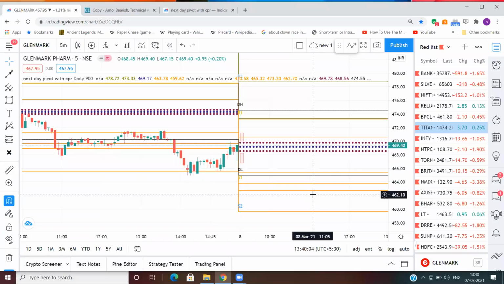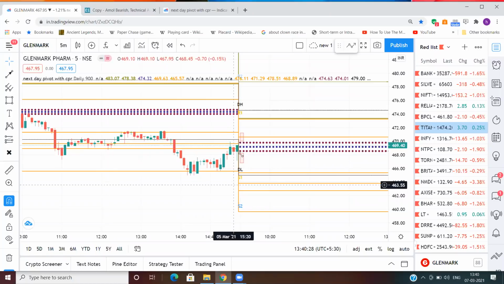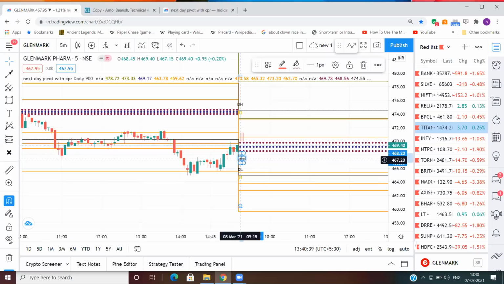I think this is the best way of selecting and getting a direction, and that is very important in trading: which side we have to trade. Firstly, those relationships are very important. The close of the 3:30 candle on 5 minutes is important. And the most important thing is the opening the very next day. This opening of the next day can change your bias like anything.